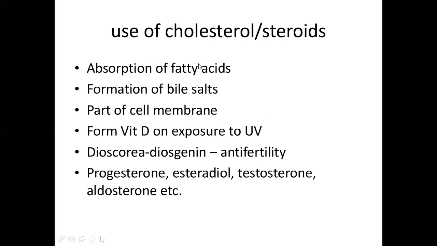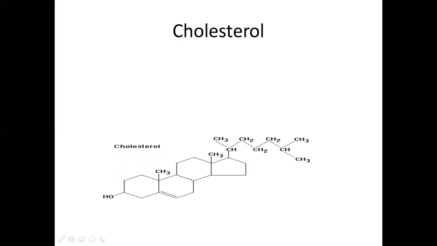Uses of cholesterol and steroids: they are helpful in absorption of fatty acids. They form bile salts. They are part of the cell membranes. We can get vitamin D on exposure to UV, and diosgenin from Dioscorea is responsible for anti-fertility. Progesterone, estradiol, testosterone, all these are hormones. Coming to the cholesterol structure, this is the cholesterol structure. We have three six-membered hexane rings and one pentane ring.